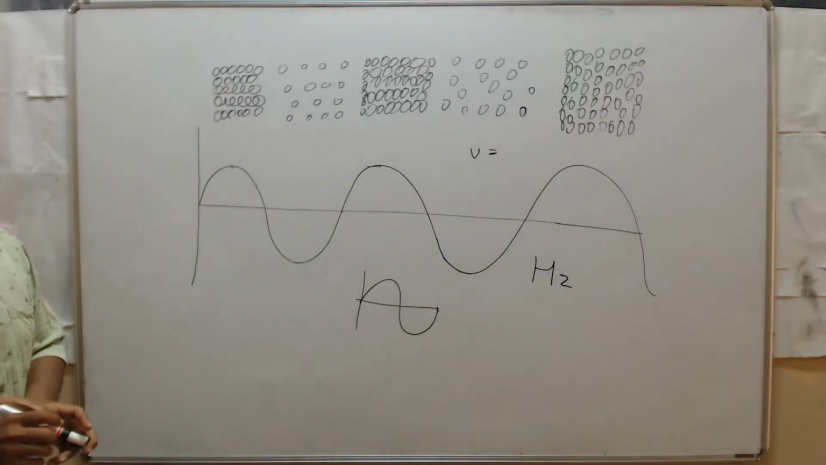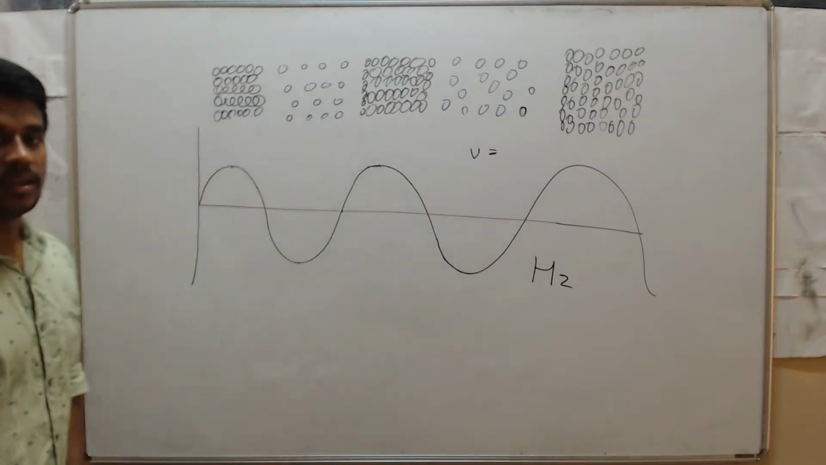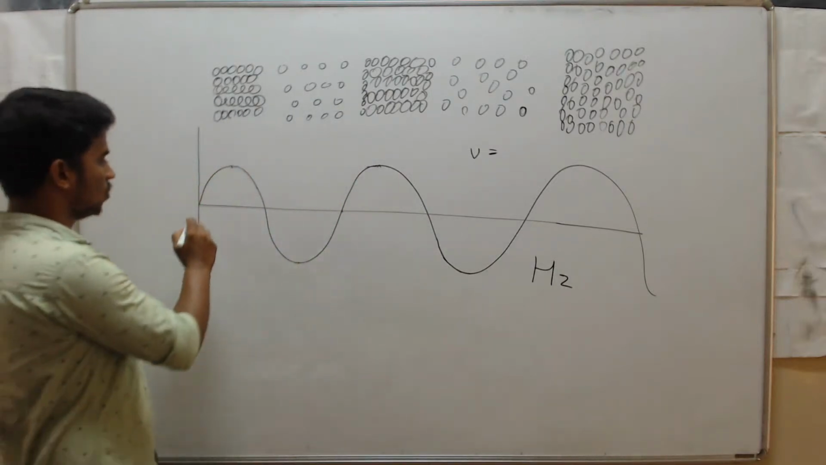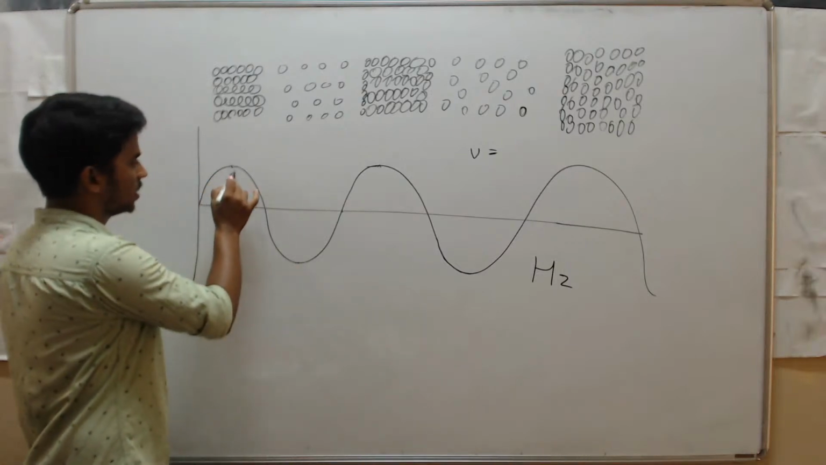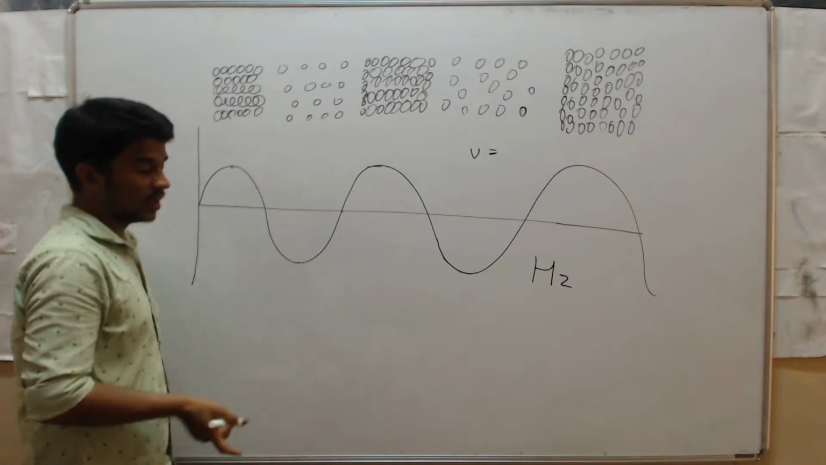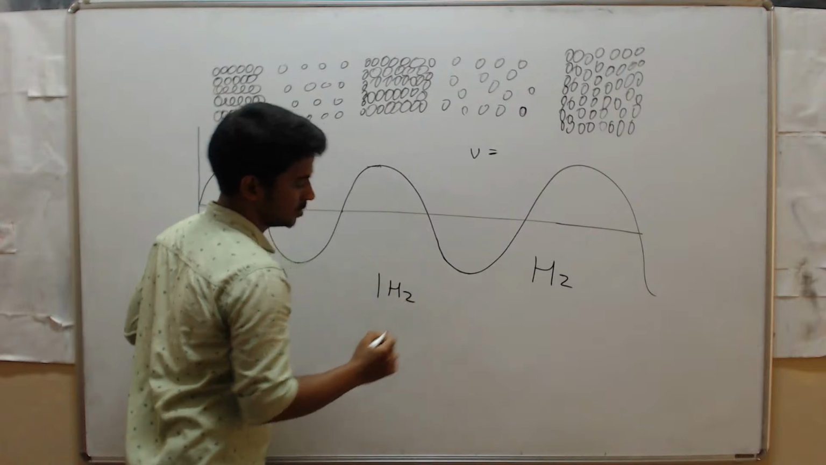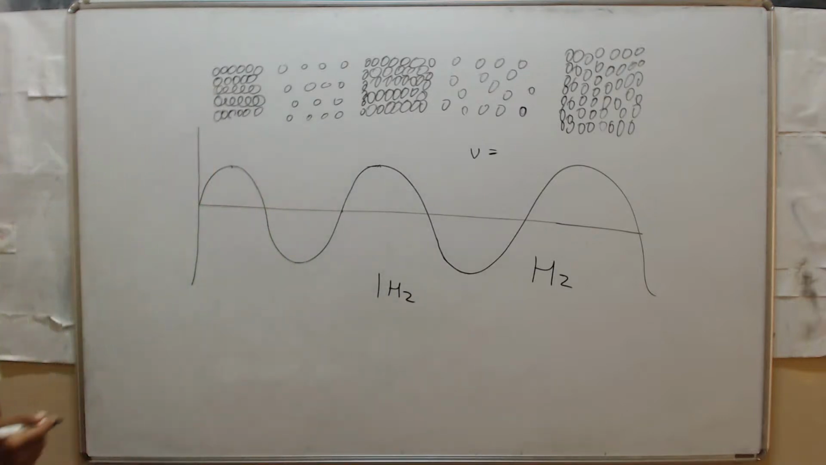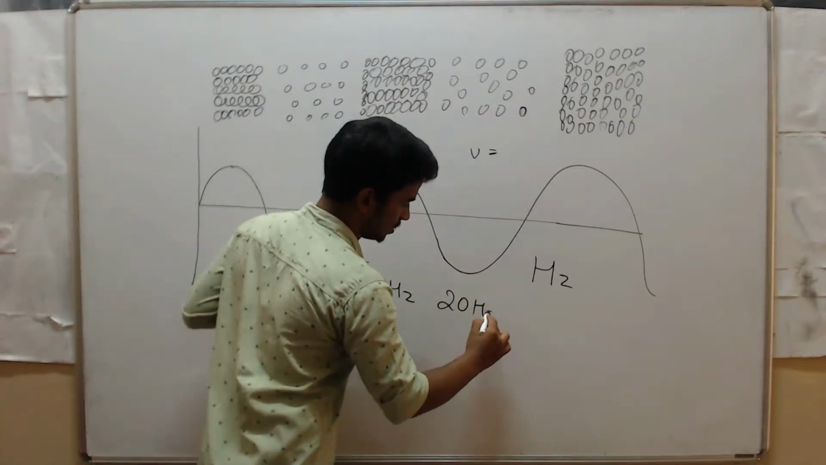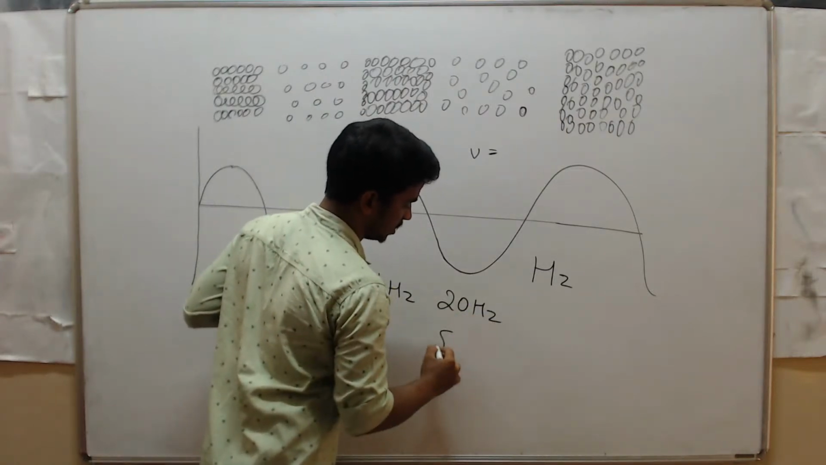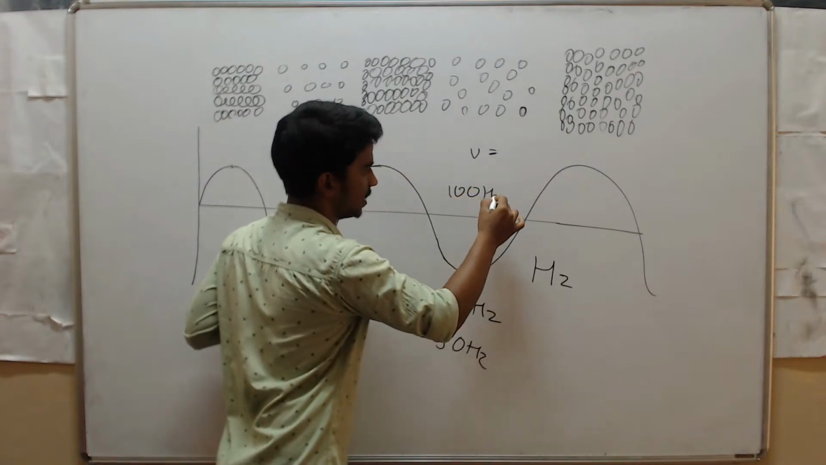For example, say in 1 second we have one wave. So in 1 second, one crest and one trough pass. Then we can say that is 1 hertz. I think you have seen this in your mobile and in speakers: 20 hertz, 50 hertz, 100 hertz, like that.